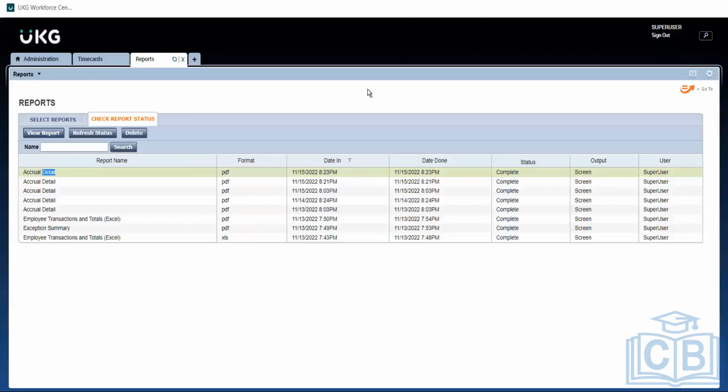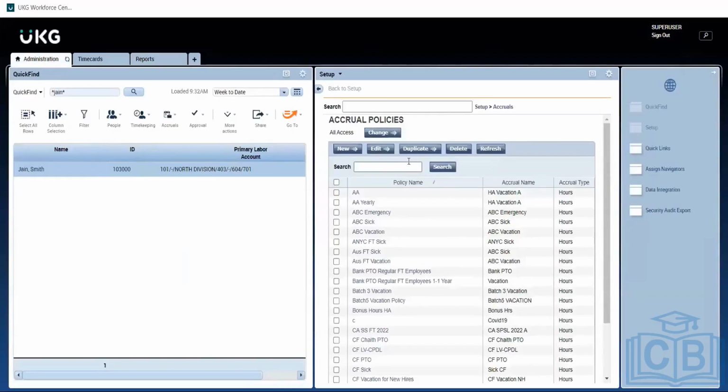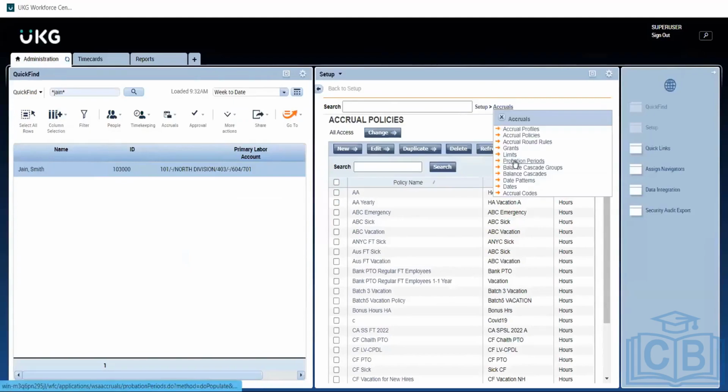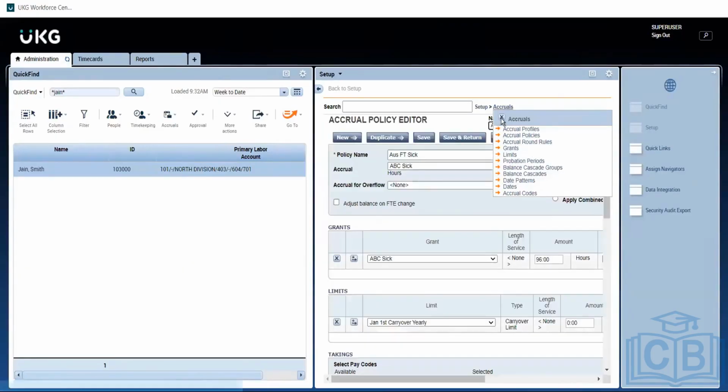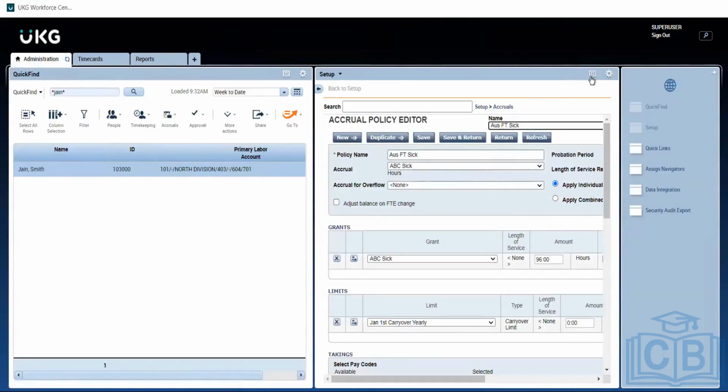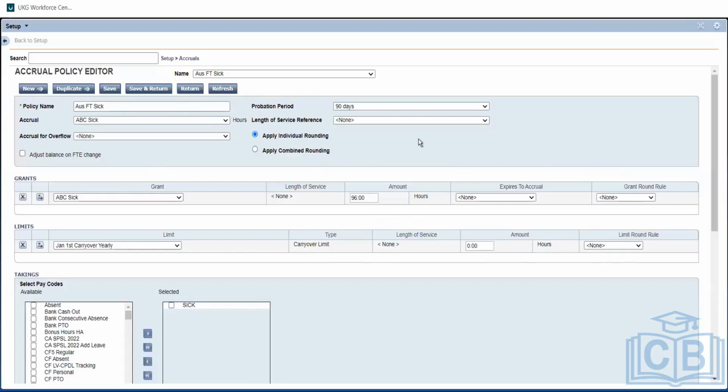Let me check that probation once again so I can show you properly. I just picked a random probation period. Who created it? What is the probation period I have to choose to use? 90 days.